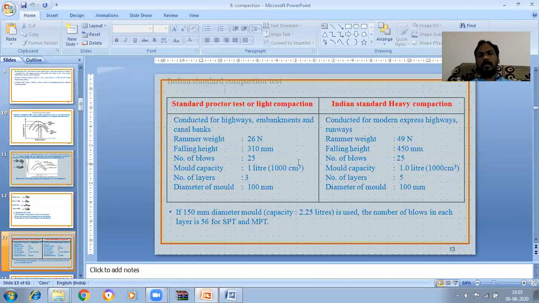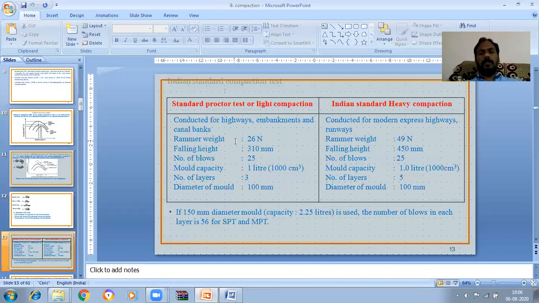Now the comparison between these two tests. The IS Light Compaction Test is generally conducted for highways, embankments, and canal banks, whereas the Heavy Compaction Test is generally conducted for modern expressways and runways, wherever more compaction is required. The differences are the rammer weight and the falling height, so the impact is different.